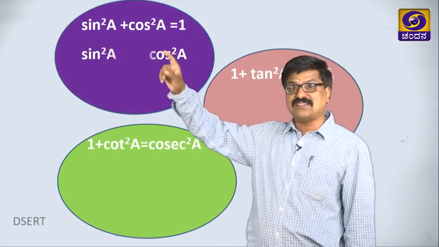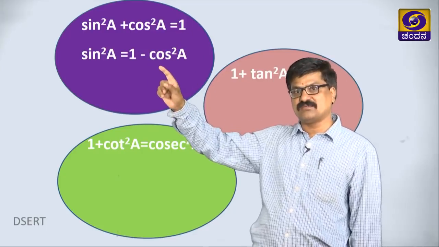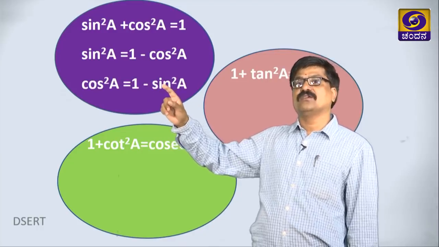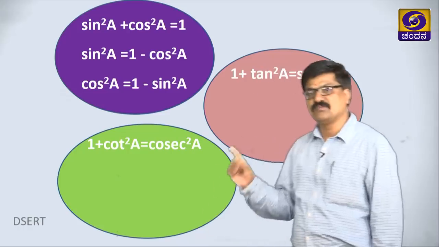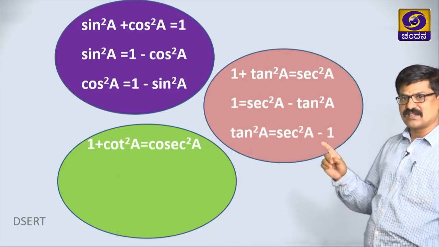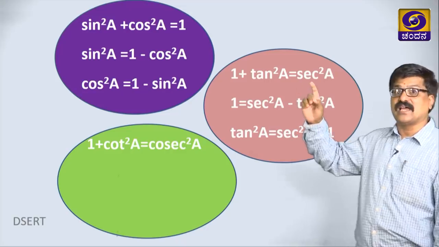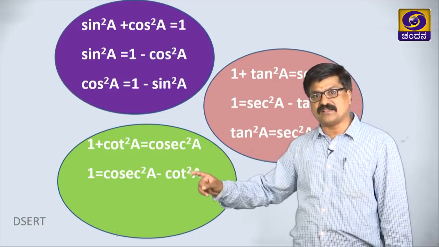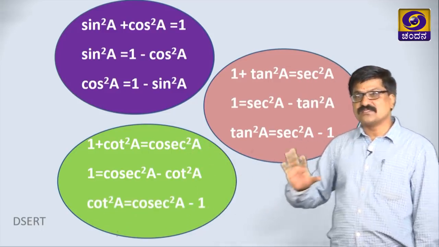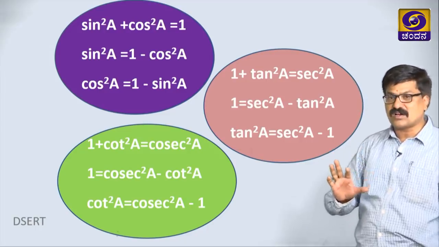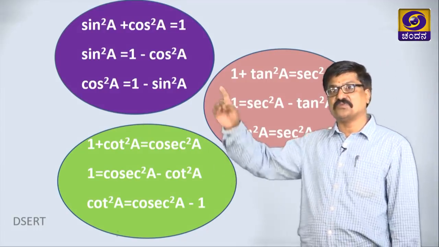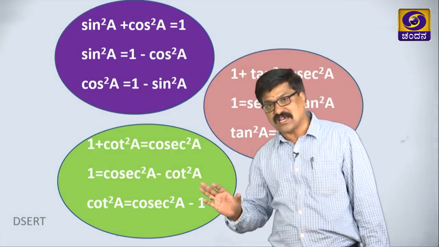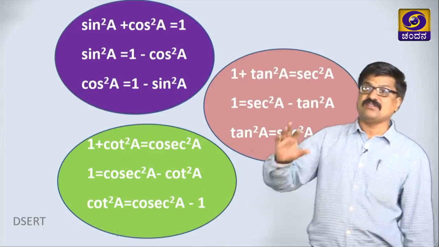We can write this in another form, shifting cos squared here, 1 minus cos squared A is equal to sin squared A, or 1 minus sin squared A is equal to cos squared A. Similarly, observe here how we can write the same identity in 2 different forms, just shifting the term to the other side. But only if you remember the first, the remaining are all easy to write and also to apply while solving the problem.